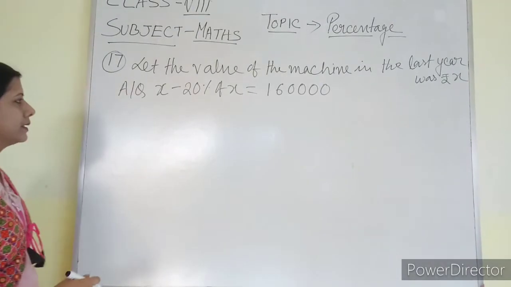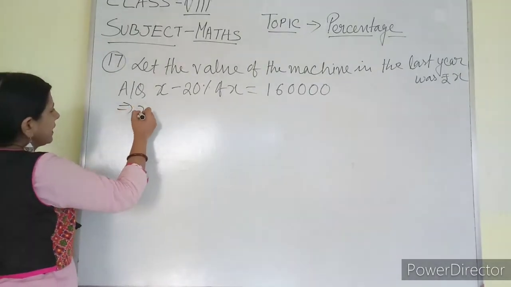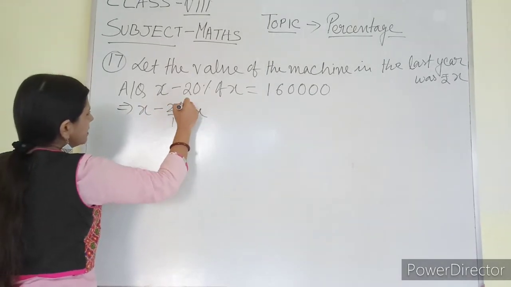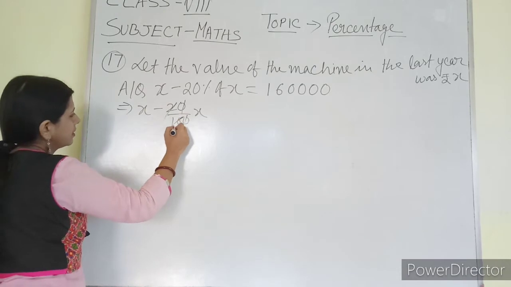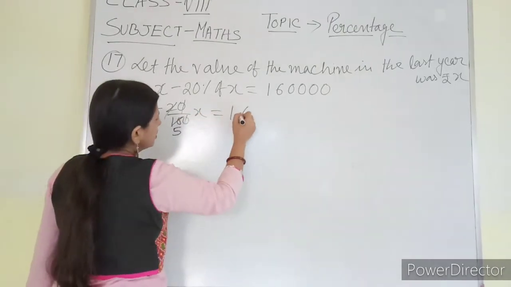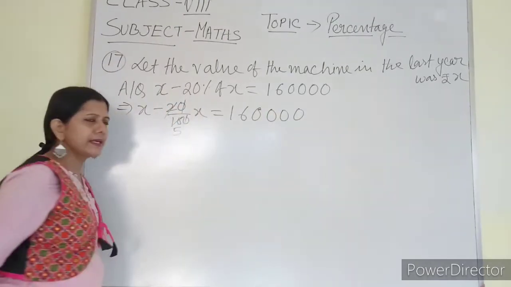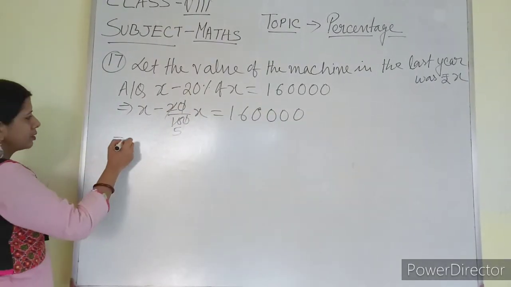So now I will find it out. x minus 20 by 100 x, so let me cut it, equal to this one. Very easy questions, you have done earlier also.